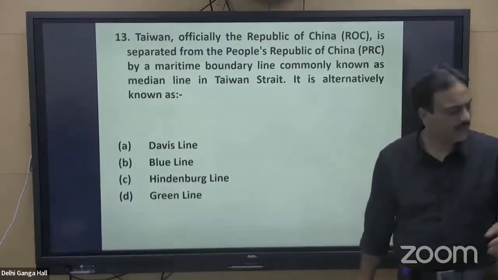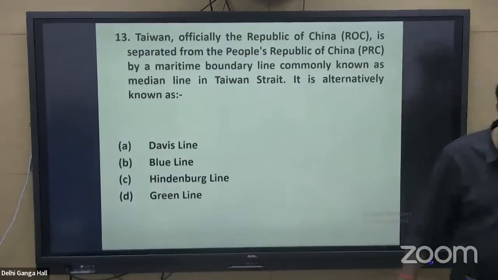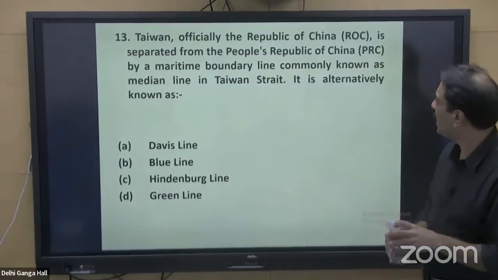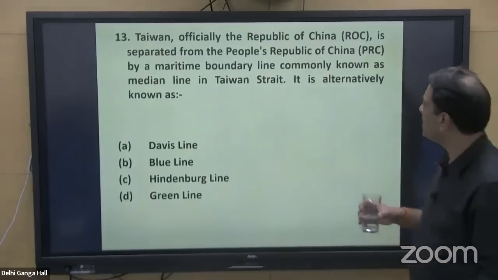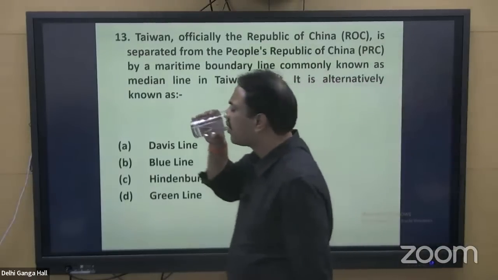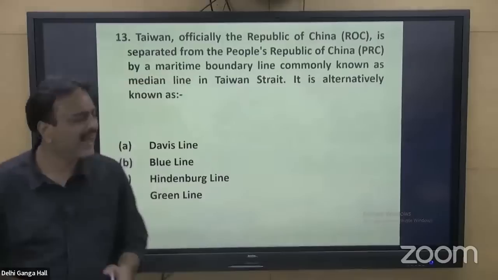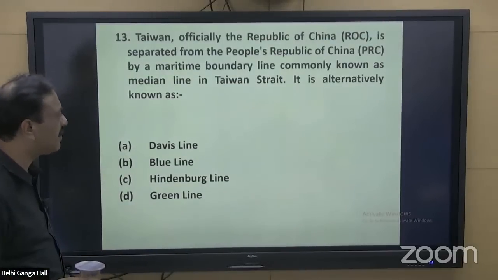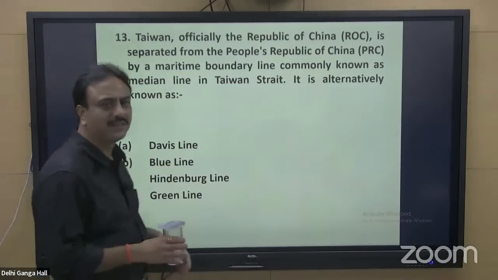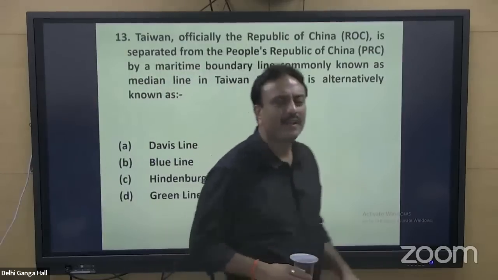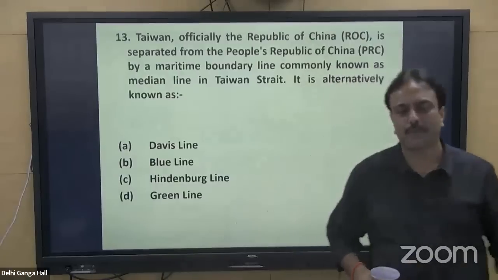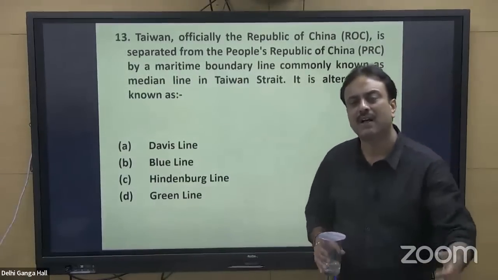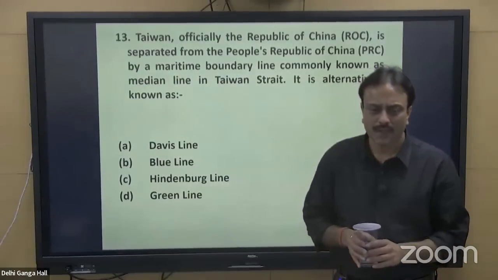Question number 13. Taiwan, officially the Republic of China, ROC, is separated from the People's Republic of China, PRC, by a maritime boundary line commonly known as the median line in the Taiwan Strait. Again in the newspaper, the Taiwan China problem is going on.